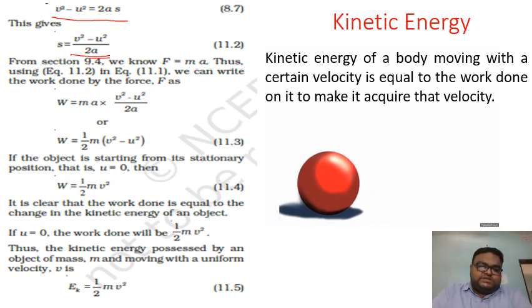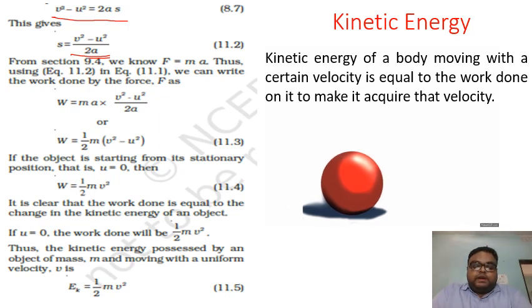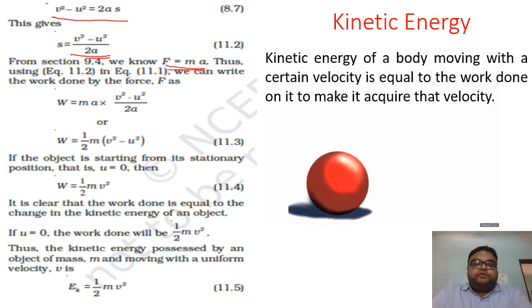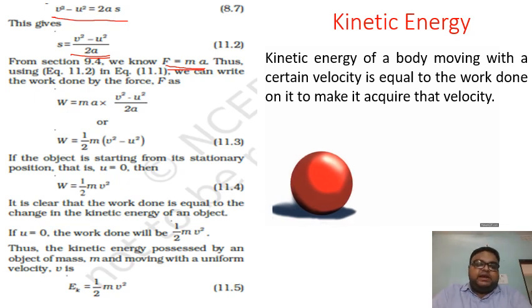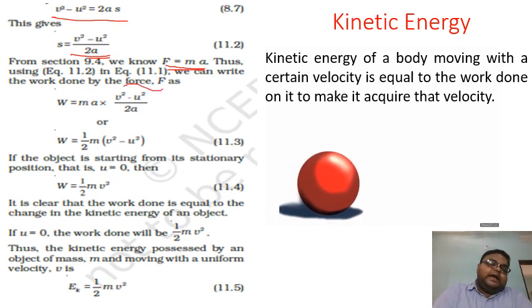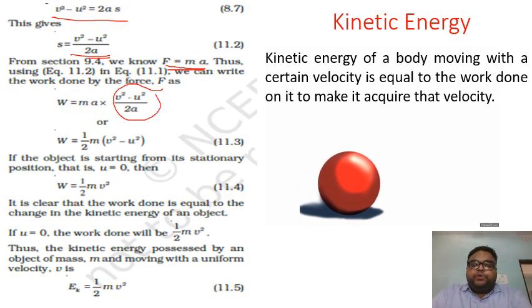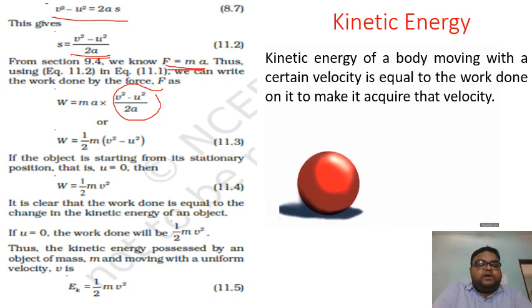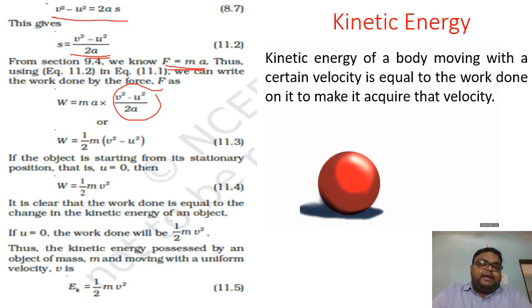We can get this equation. From Newton's second law of motion, we know that force equals mass times acceleration, and we can write that work done equals mass times acceleration into what we have determined for s, which is v squared minus u squared by 2a. Or we can say that work done equals half into m times v squared minus u squared by 2a.